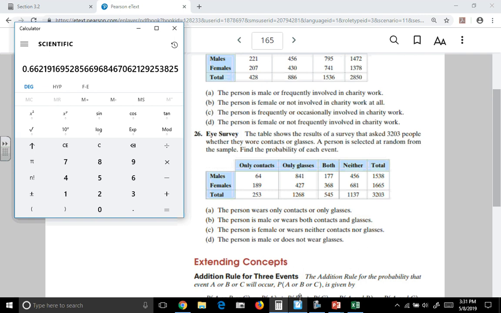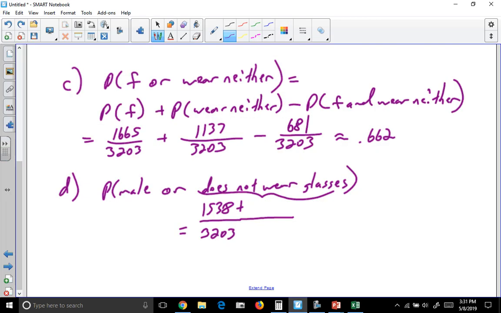females that wear just contacts or the females that wear neither. So 189 females wear contacts. That's a person that is either a male or does not wear glasses. And the females that don't wear either, that's a person that is either male or doesn't wear glasses. If they don't wear either one of them, then they don't wear glasses.